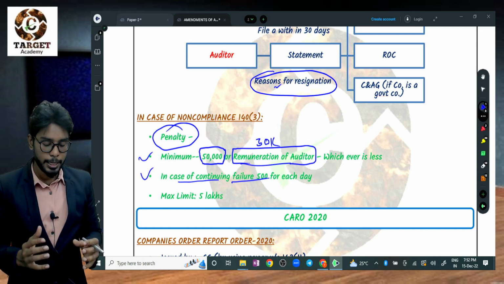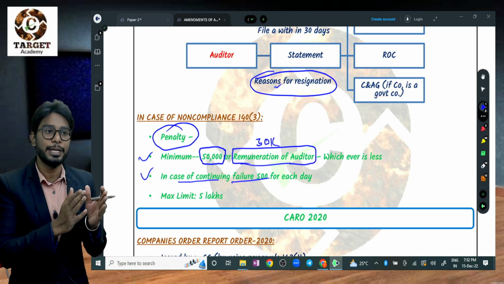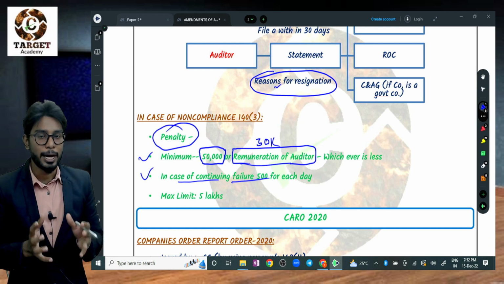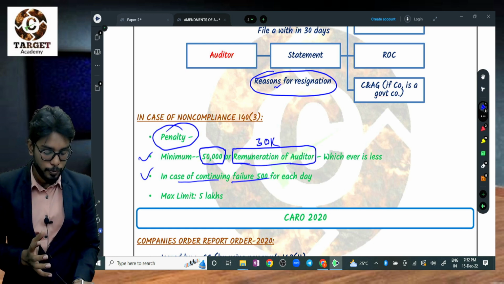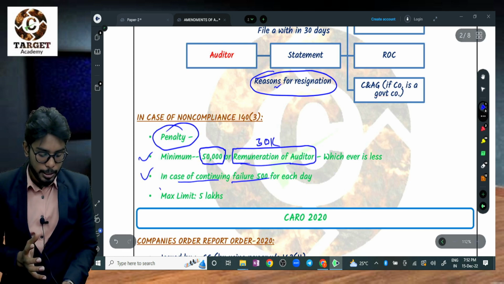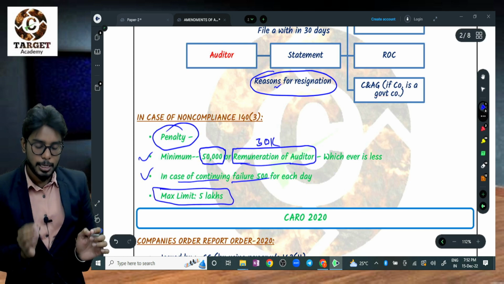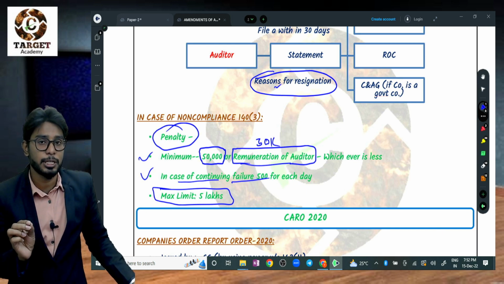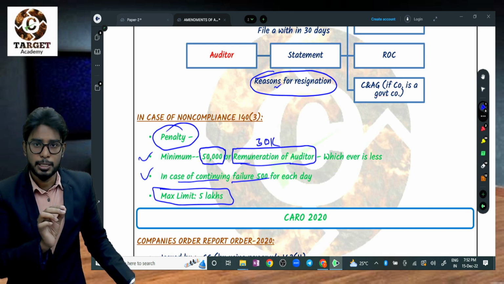It is 500 rupees for each day of continuing failure. But the entire penalty should not exceed 5 lakhs as per section 140 subsection 3.